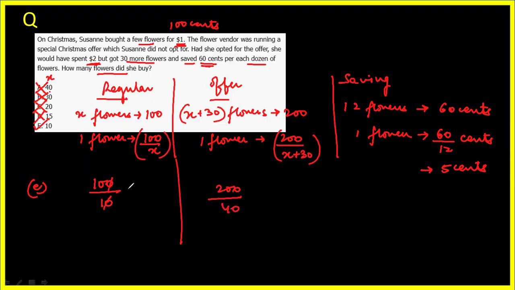So the regular price comes out to be 10 cents. The offer price is 5 cents. Is the difference coming out to be 5 cents? Yes. The saving is 5 cents, which was required. Option E is the correct answer here.